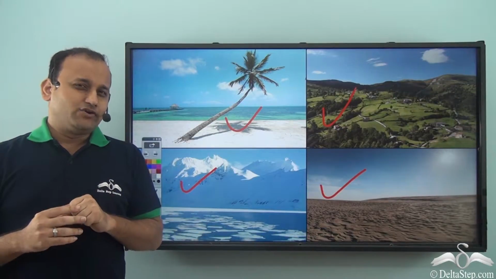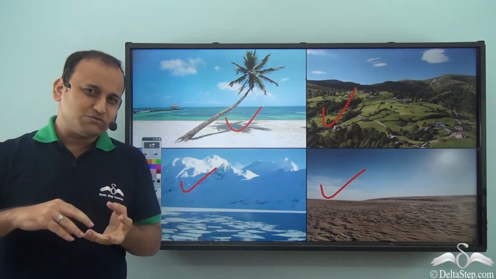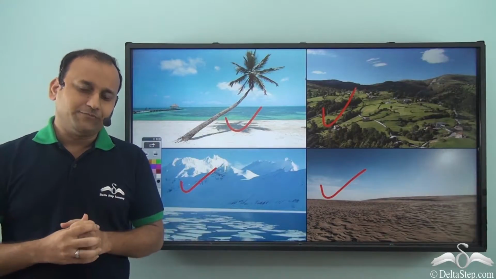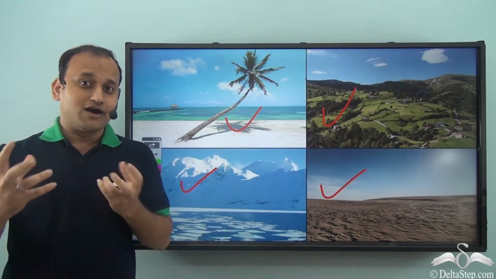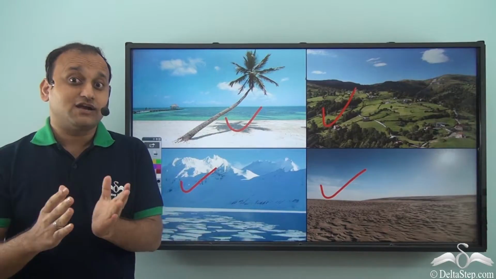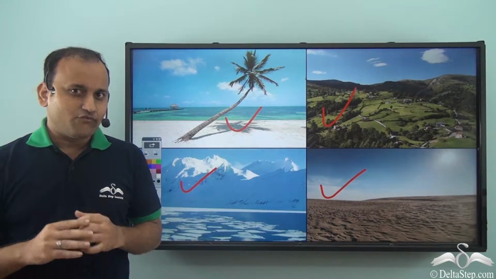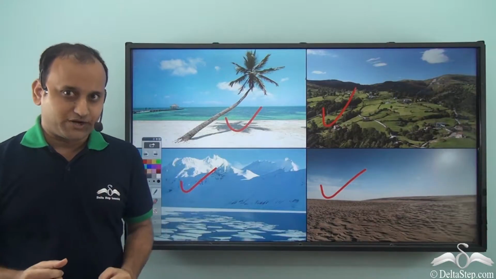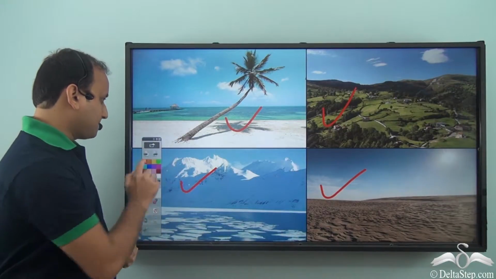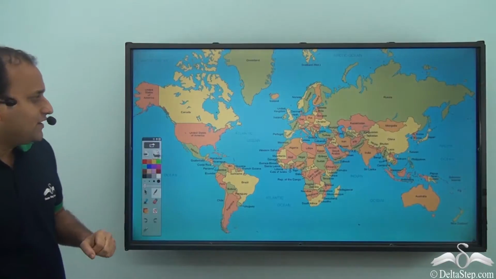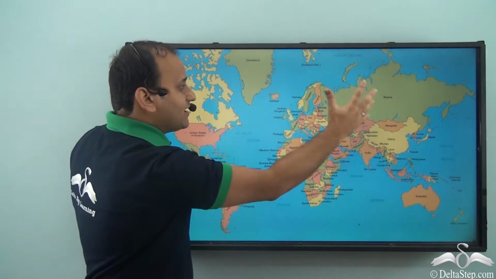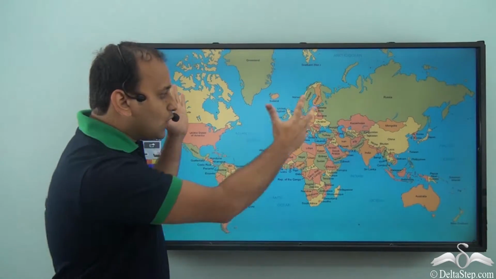Well, to identify which place may have what type of temperature, it is very important that we understand where these places are located on our Earth. So let's see some of the countries which have similar types of temperatures. So here we have the entire world map. And on this map, you can see all the major countries in the world.